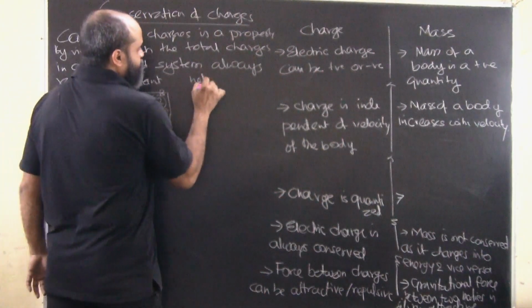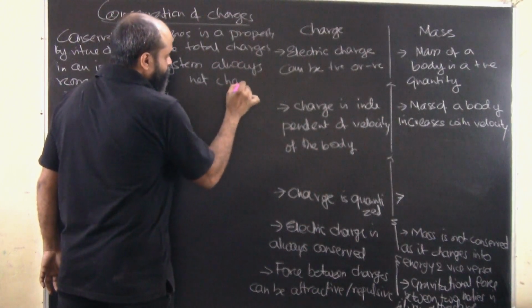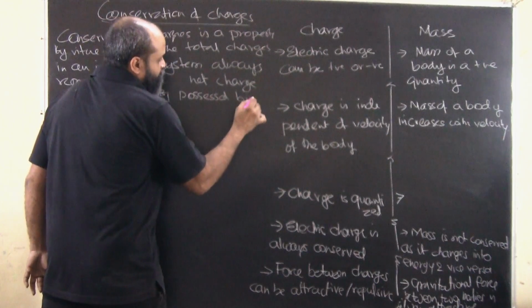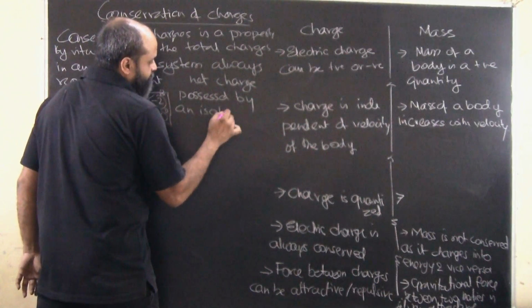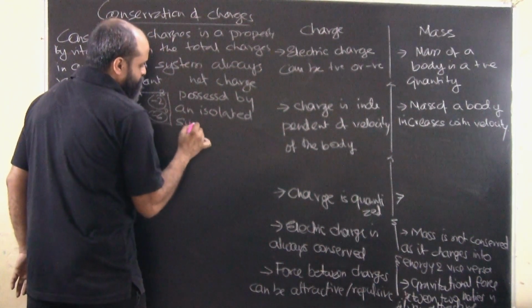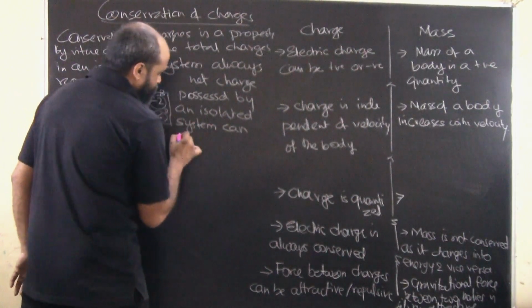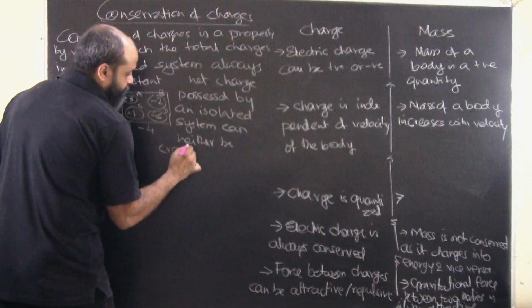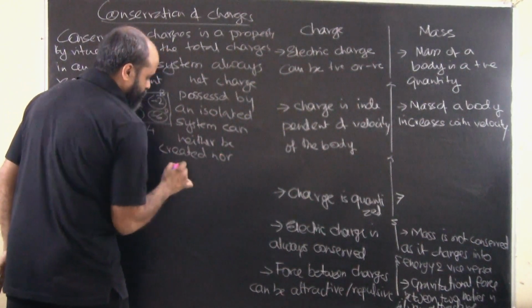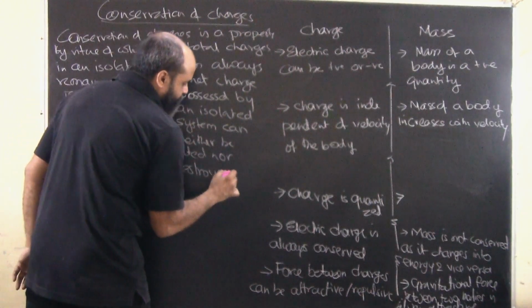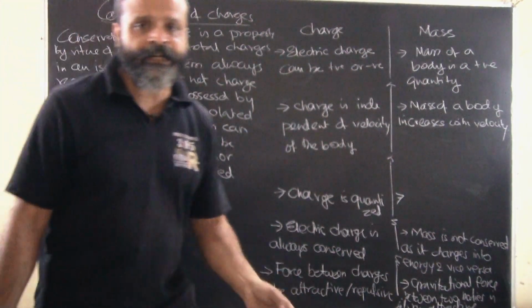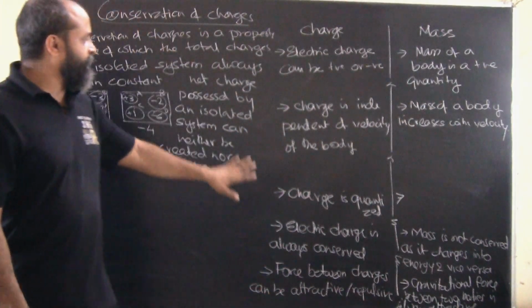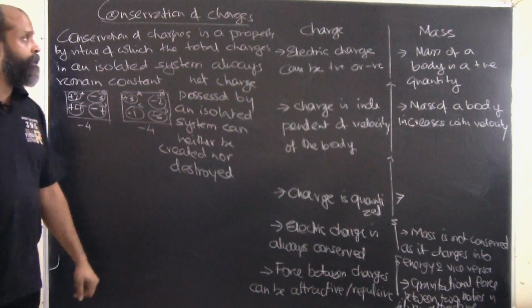So the net charge possessed by an isolated system can neither be created nor destroyed. That is what we mean by conservation of charges.